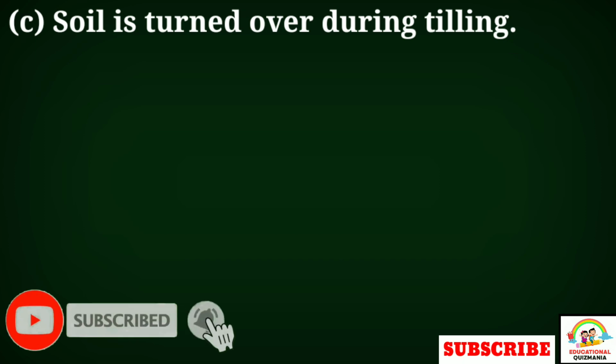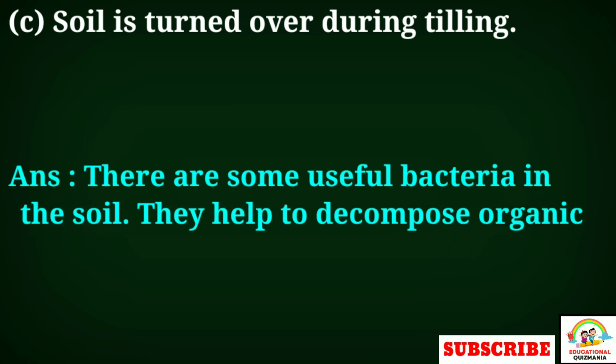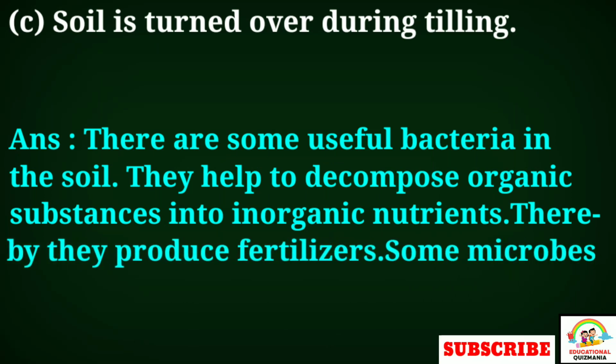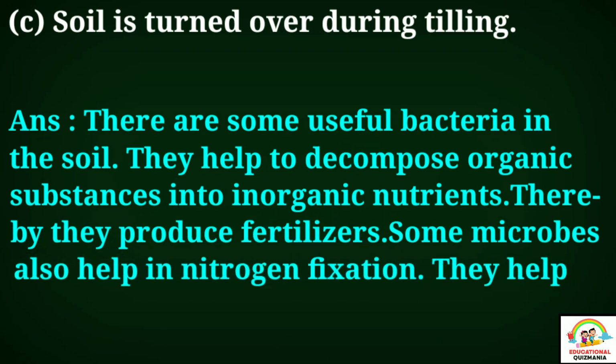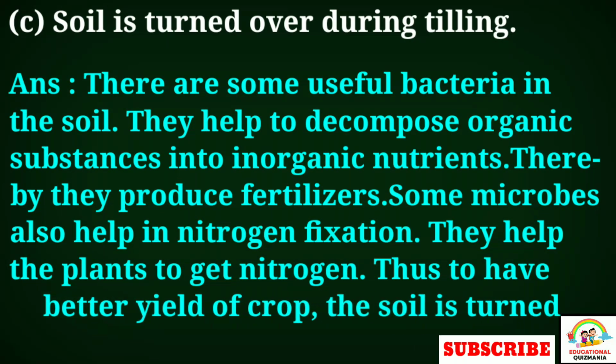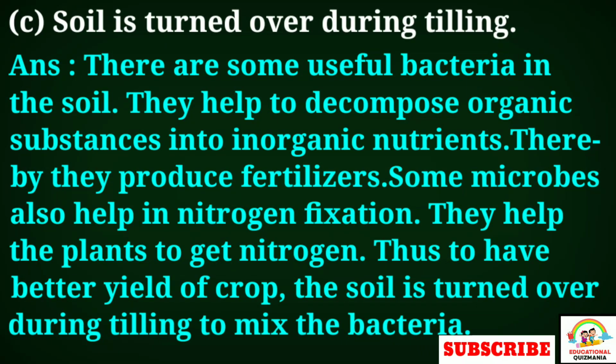C. Soil is turned over during tilling. Answer. There are some useful bacteria in the soil. They help to decompose organic substances into inorganic nutrients. Thereby, they produce fertilizers. Some microbes also help in nitrogen fixation. They help the plants to get nitrogen. Thus, to have a better yield of crop, the soil is turned over during tilling to mix the bacteria.